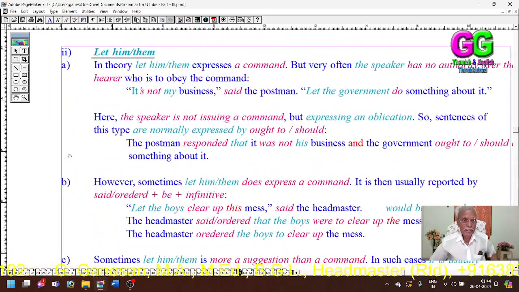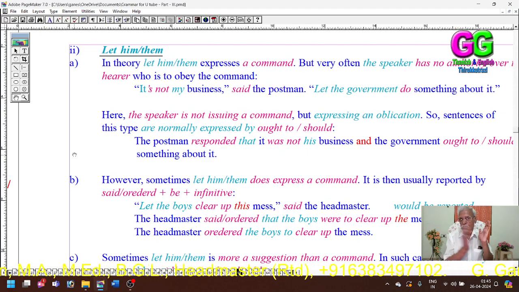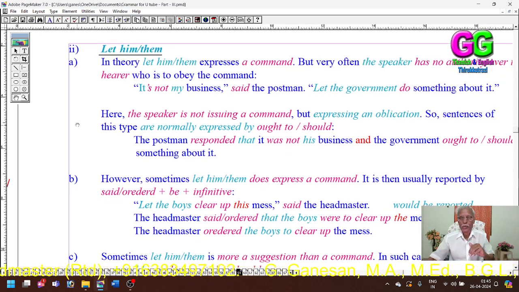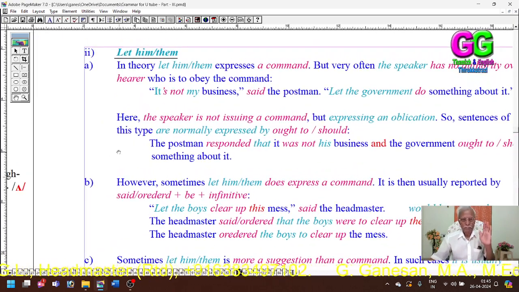So, in "let", first we saw "let". Then in the second one, "let him" or "let them", you will see the three types. In "let him" or "let them", the first one, type 1, expresses only obligation. When it refers to obligation, the sentence can be treated as a statement.